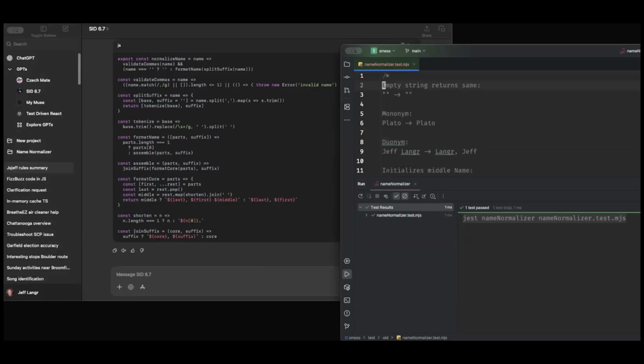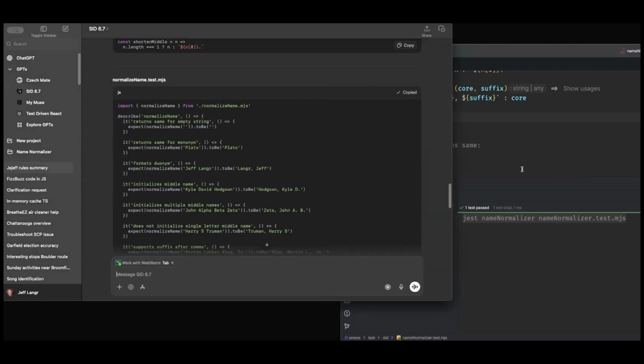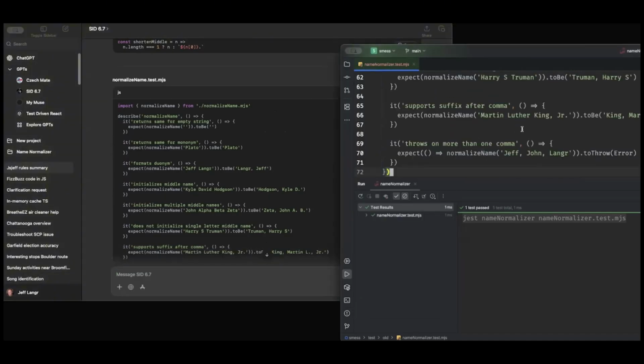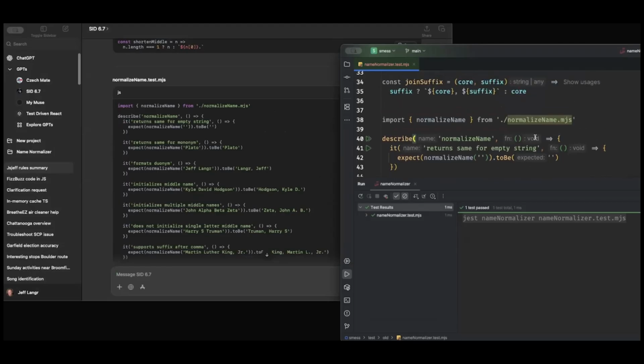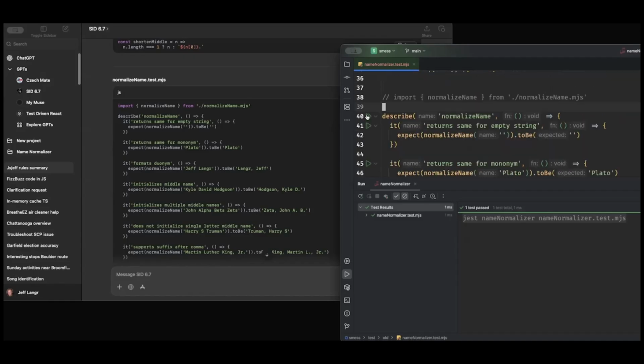So we're going to try it now. Now that we've vetted the test and got it to produce somewhat sensible code, I hit copy here. And so let's paste that. There we go. Now I'm just going to get rid of the import. And the normalized name is the function up here. So I can very quickly now run the test and see if I've got full compliance.